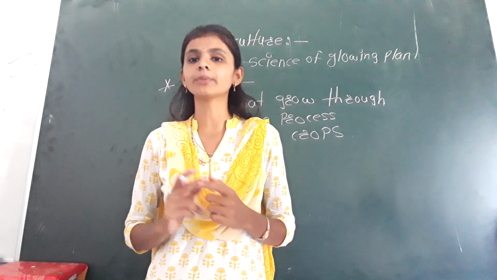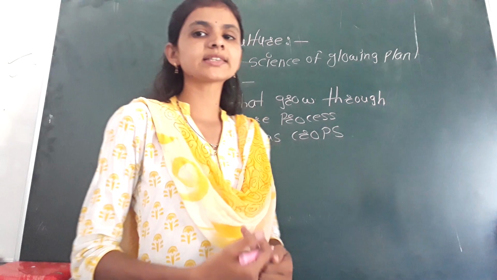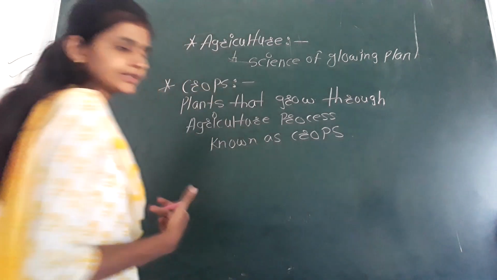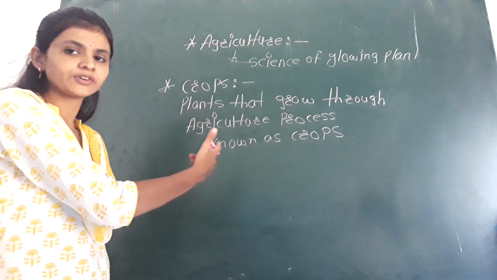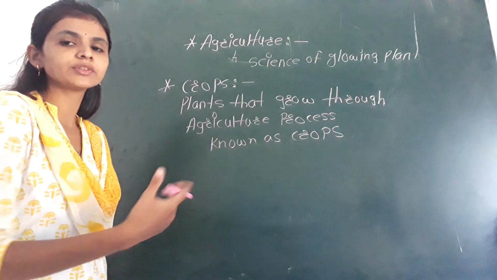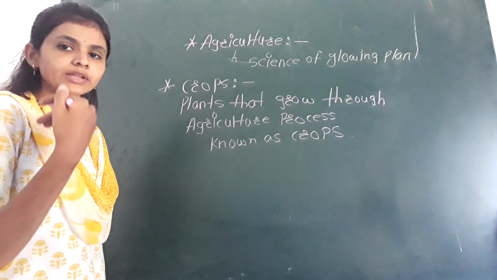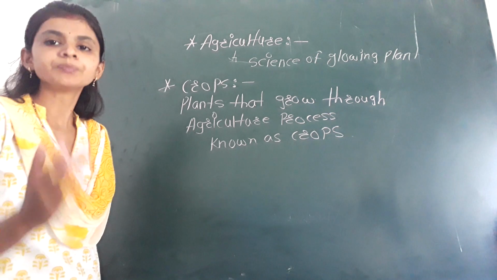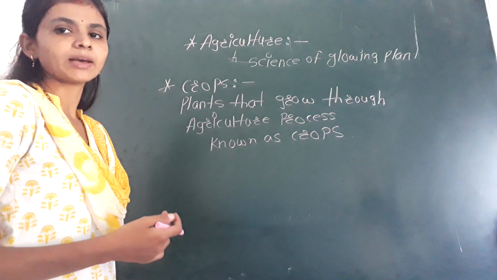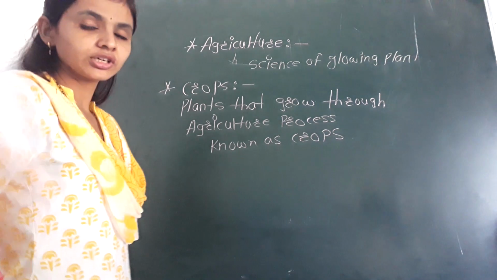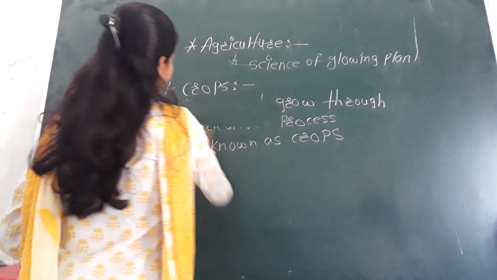Crops are classified on the basis of their uses. So let us discuss that. I think the definition is clear. The crops definition is clear. The plants which are grown with the help of agriculture process are known as crops. So here we will discuss the classification of crops.